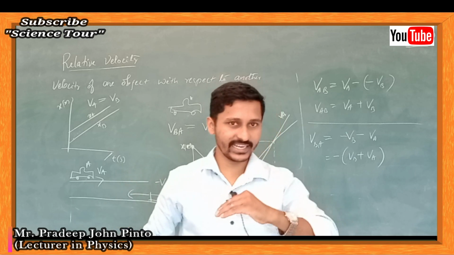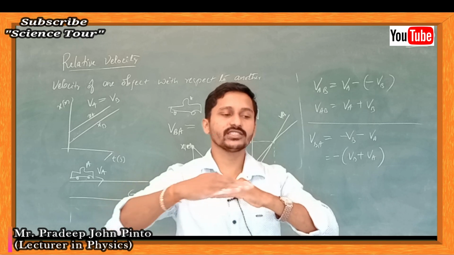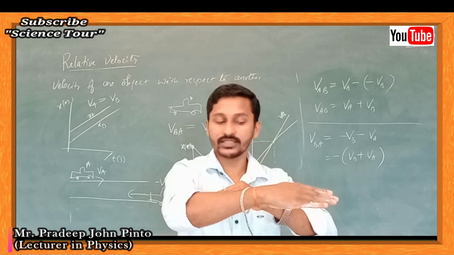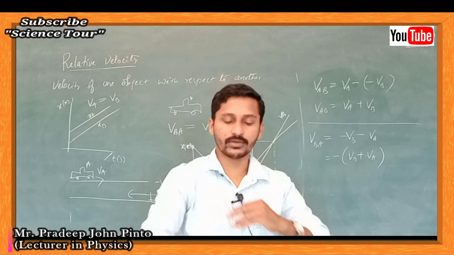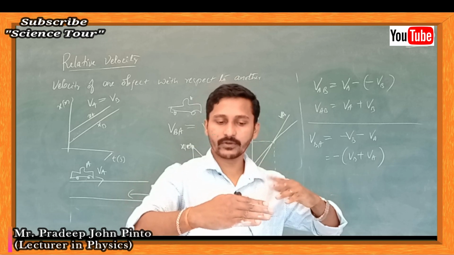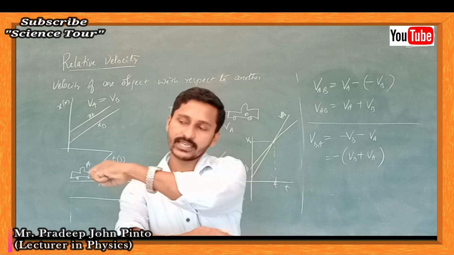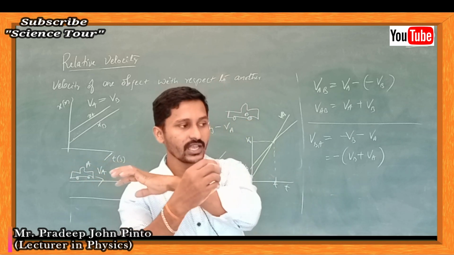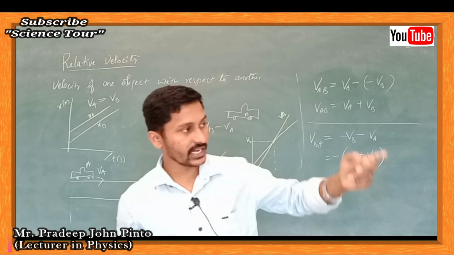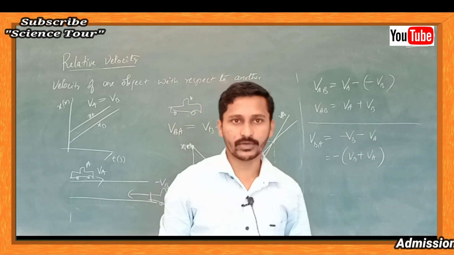Suppose you were at rest and this object was moving at 40 km per hour, it would seem to you that the vehicle is moving at only 40 km per hour. If that vehicle is at rest and you are moving at 40 km per hour, it seems that you are moving at 40 km per hour. Even though the object is at rest itself, you still feel that it is moving away from us at 40 km per hour.